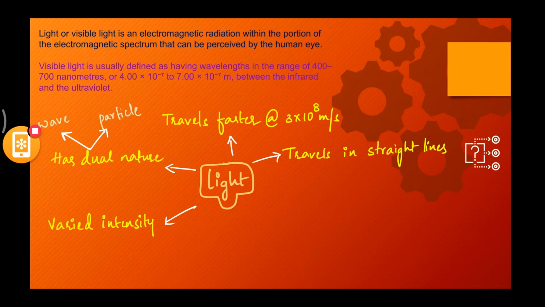When there is less light, you will not feel so much warmth or heat energy. That is nothing but the intensity. Now, how does this intensity come into the picture? It is directly proportional to the number of particles. If the number of particles is high, then naturally the intensity is also higher.